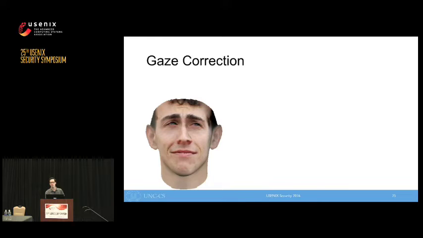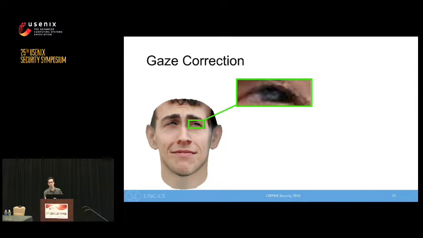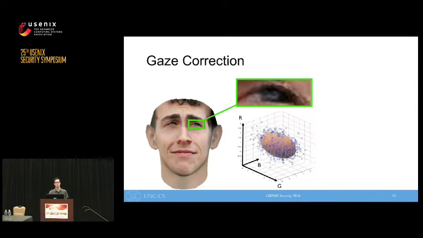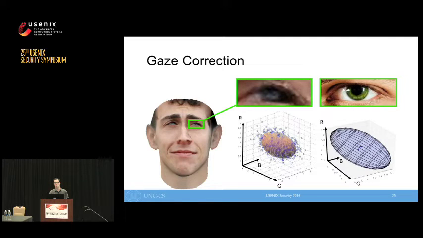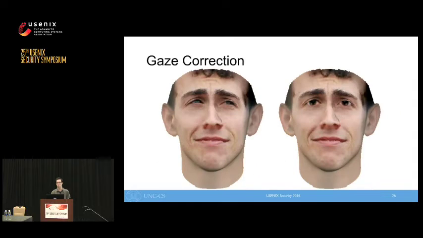Typically, face authentication systems expect the user to be looking forward. However, this may not be the case for our texture reconstruction. We correct for eye gaze by analyzing the color distribution of the eye region in the reconstruction, then aligning this color space to the color space of a predefined forward-looking eye. The forward-gazing eye is recolored using the color space mapping, and the eye region is then updated on our reconstruction. The end result, shown here, is a front-facing, textured facial reconstruction of the victim.